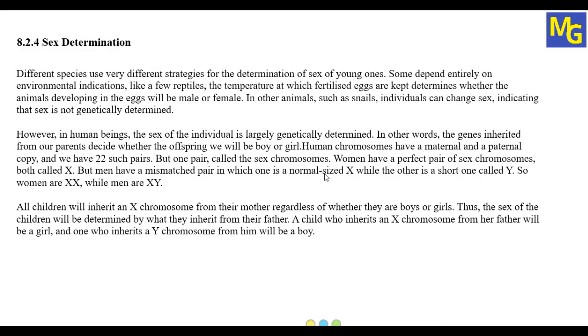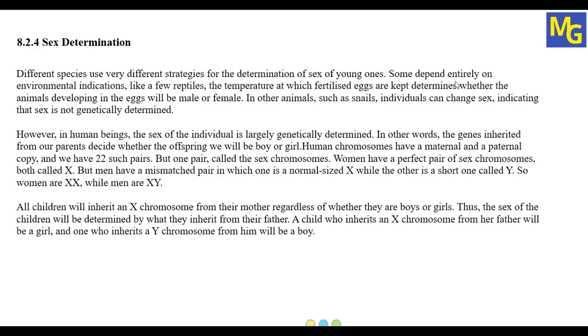Hello students, now we are going to move with our last topic of this chapter 8, Heredity, and that is sex determination. So different species use very different strategies for the determination of sex of young ones. Means there are so many types of species of organisms we have. Different species use different strategies or methods for the determination of sex in the young ones. Once the young one takes birth, the sex of that young one will be determined by different methods.